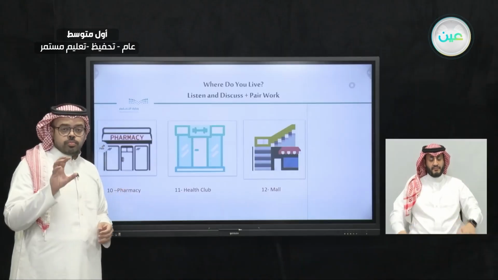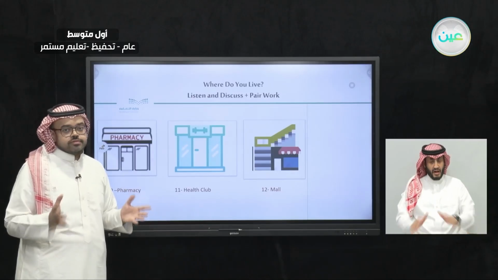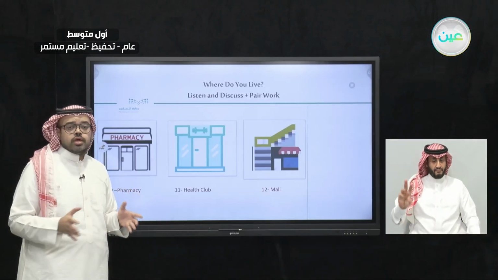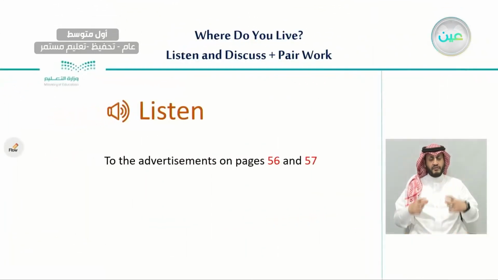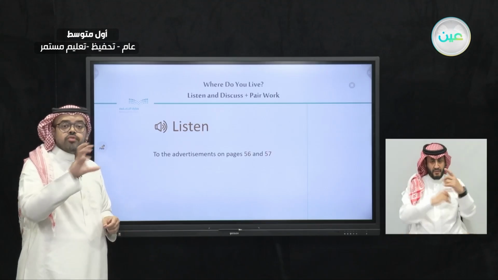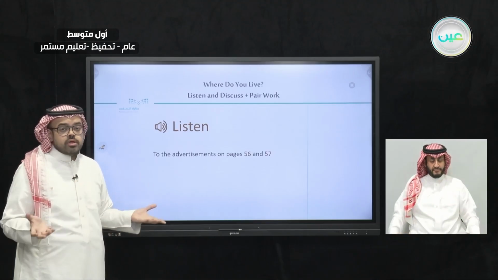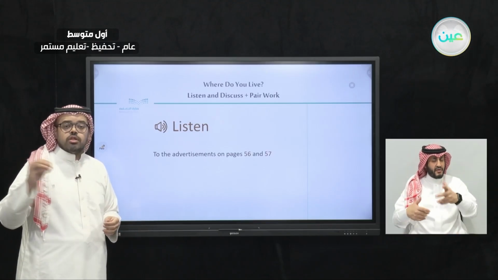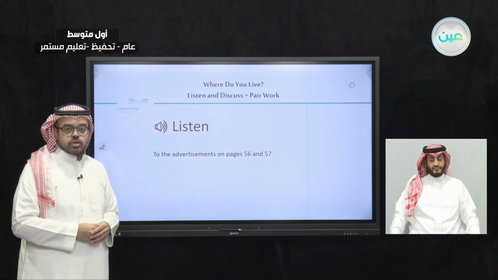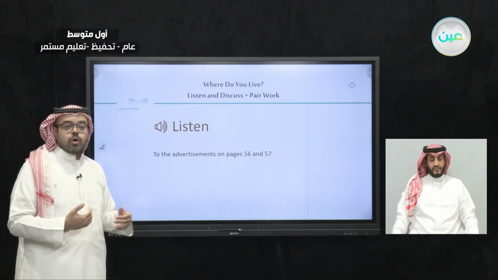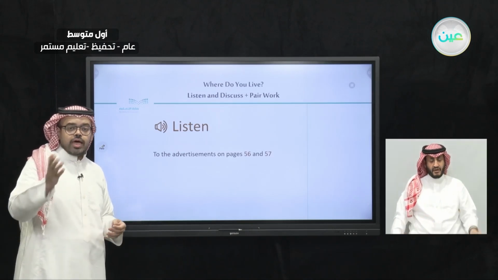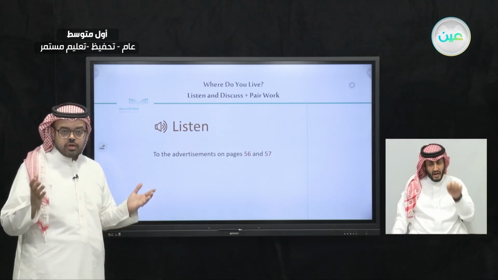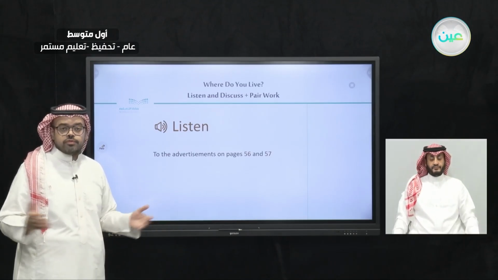So, in your books, on pages 56 and 57, we're going to see not only those places, but also advertisements. They're those posters that have the name of a place, and when it's open and when it's closed, and some additional information about that place. So, listen to me while I read those advertisements for you, and then we will have a question on those advertisements. Let's start with the first one.